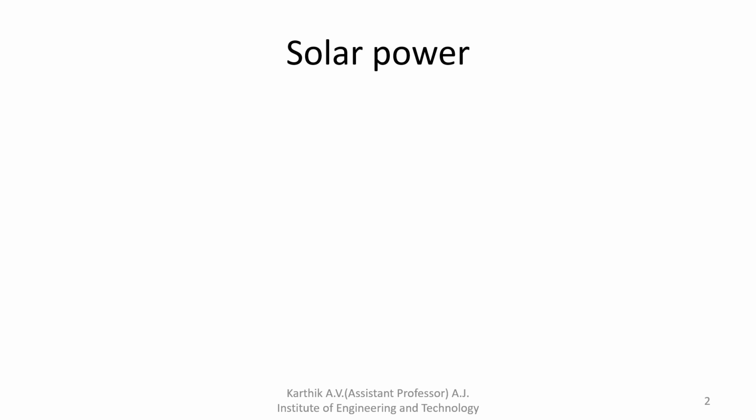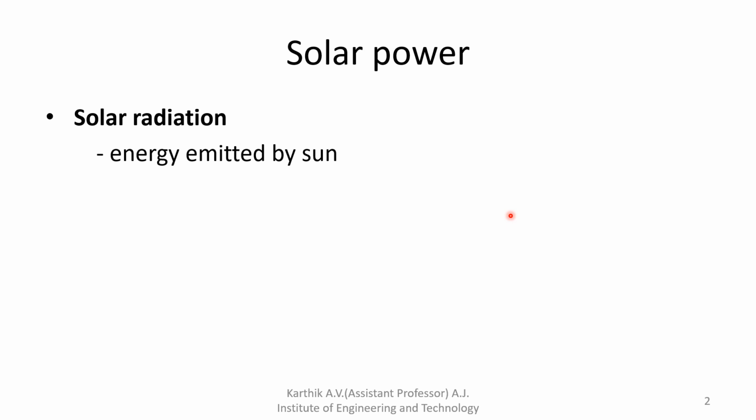Okay, before that, what is solar power? Solar radiation is the energy radiated or emitted by the sun. Because of that, we are extracting the solar radiation and converting it with the help of several equipment, solar panels, and some more equipment. With the help of that, we are extracting the solar radiation and converting it into the required application. Okay, that is nothing but solar power.